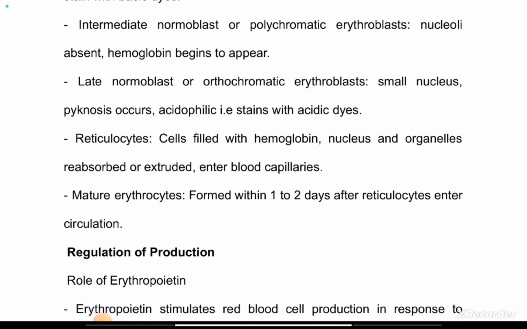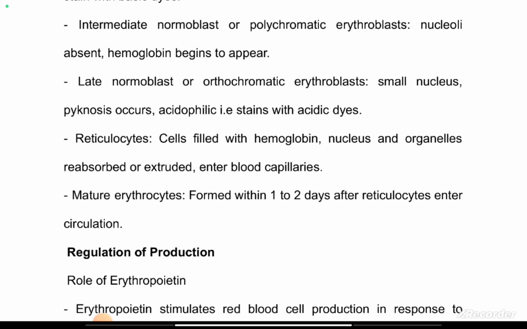The reticulocyte has enough hemoglobin, and the nucleus and some of the organelles are already absorbed or extruded. So the moment erythropoiesis occurs in the bone marrow, the bone marrow is supplied with blood vessels, and you know that bone marrow is a tissue. The blood vessels that come in contact with tissue are the capillaries. So the blood cell that is released into the blood capillaries is the reticulocyte. After 1 to 2 days, about 24 to 48 hours, the reticulocyte becomes an adult, a mature erythrocyte.